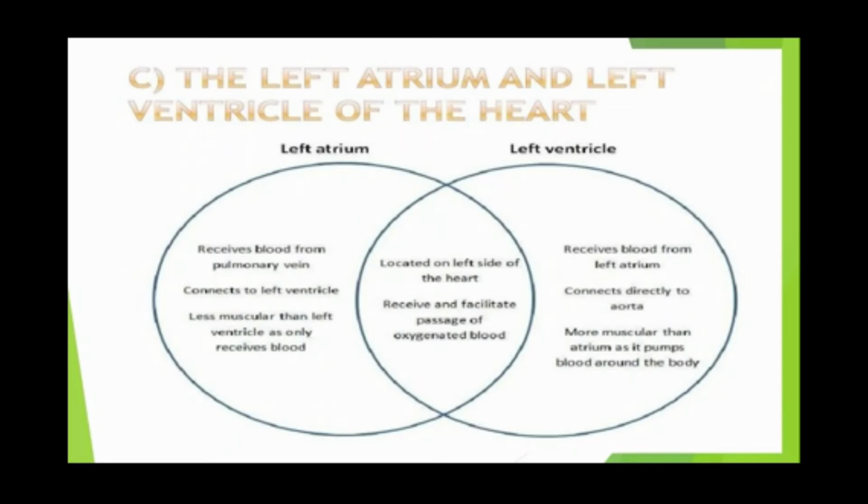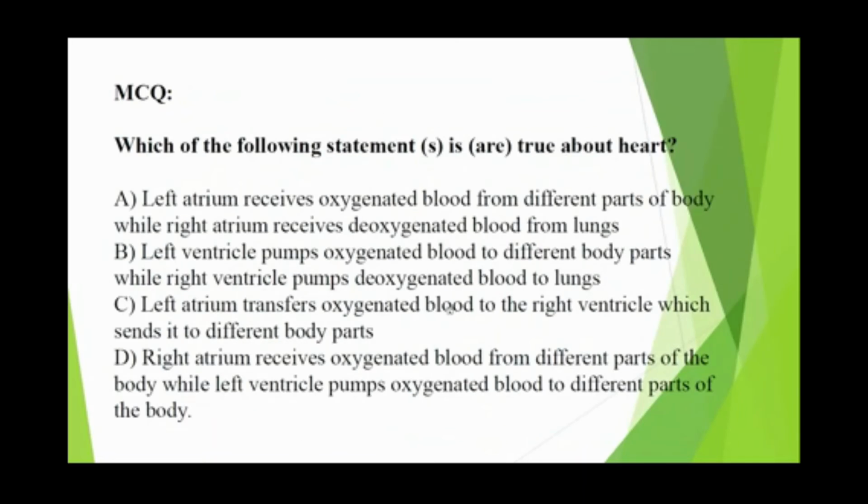Now the left atrium and the left ventricle of the heart. Left atrium receives blood from the pulmonary vein. Left ventricle receives blood from the left atrium. They are located on the left side of the heart, and they both allow the passage of oxygenated blood through them. Now here is a MCQ related to this topic.